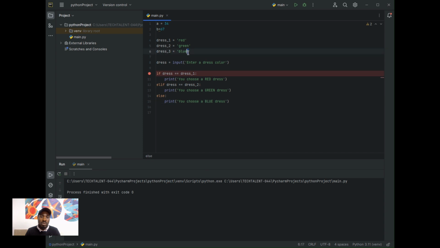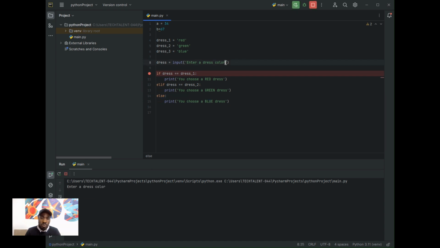You can see here I'm not actually running the third condition the way I run the second condition. I have three conditions here, three colors. It's either red, green, or blue. Since I write a condition for red and for green, I don't actually need to write a condition for blue, because if we have false for red and false for green, automatically we are going to have true for blue. So let's run this.